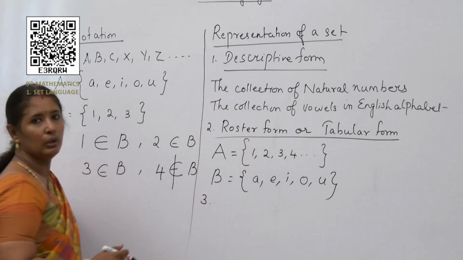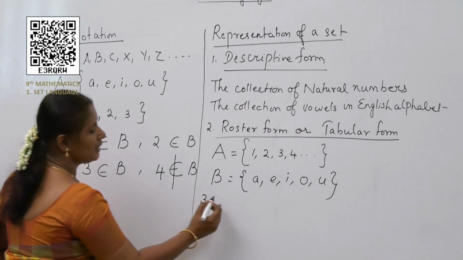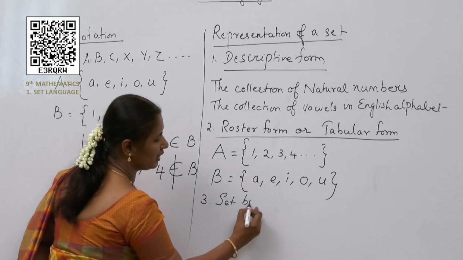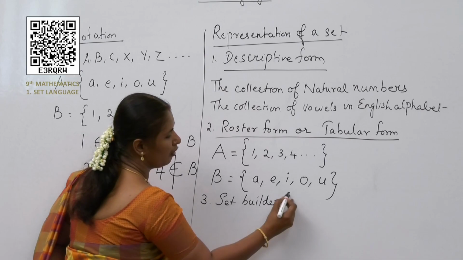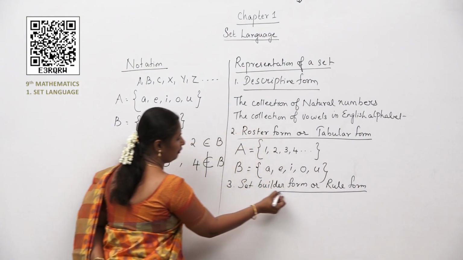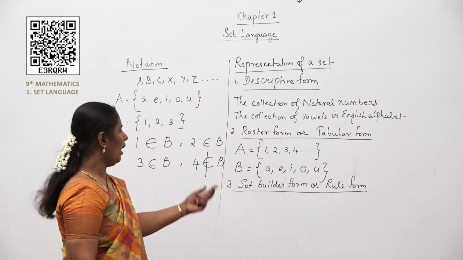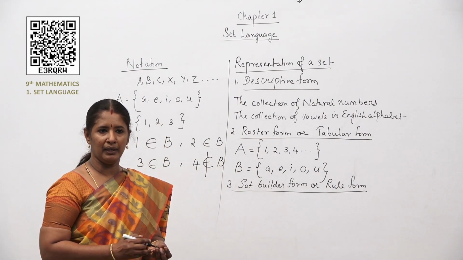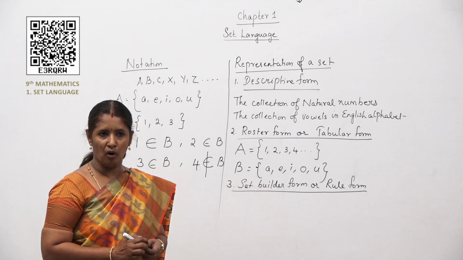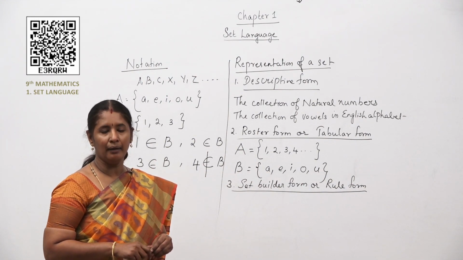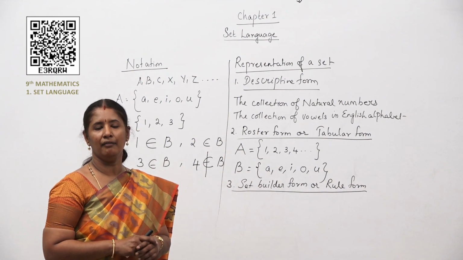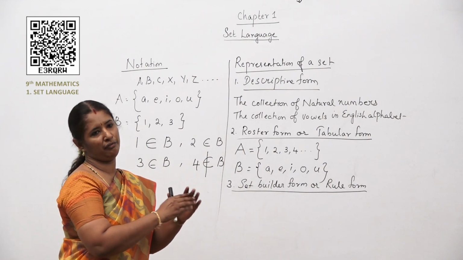Now the third way to represent a set is set builder form. What is it? Set builder form. The other name for set builder form is rule form. Now how will you represent in set builder form? In set builder form, the set is described by using a rule. We have to give a particular rule for that.